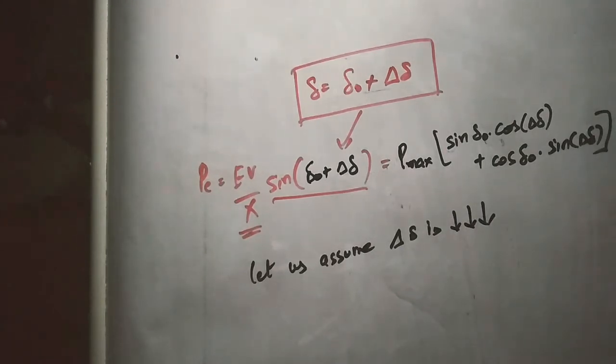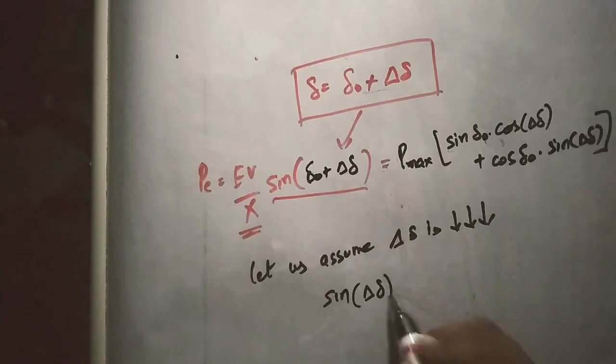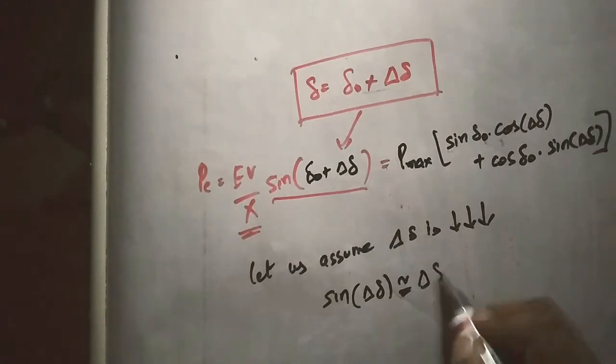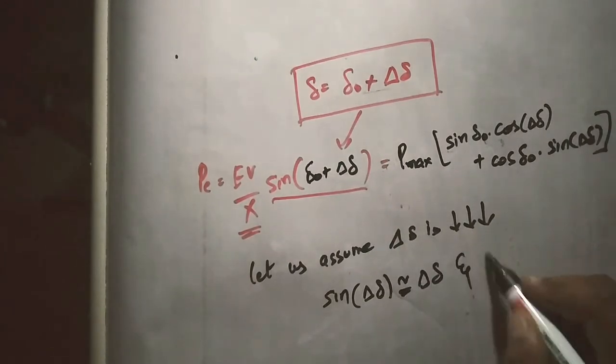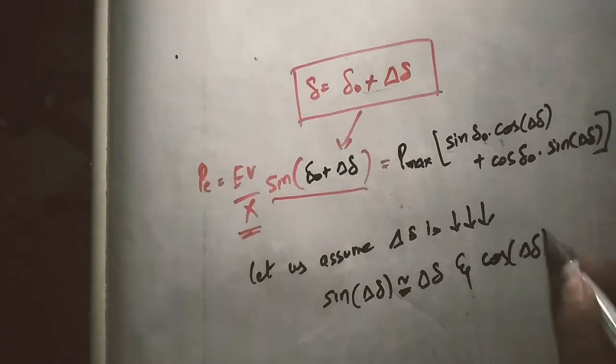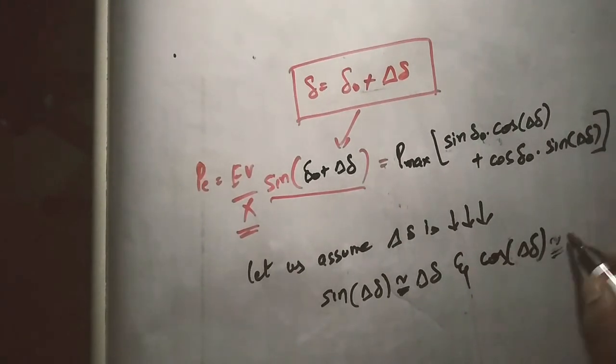If the disturbance is very small, and theta is small, we represent sin theta as theta and cos theta as 1. Following that rule, sine of incremental delta can be represented as incremental delta, and cos of incremental delta is approximately equal to 1.